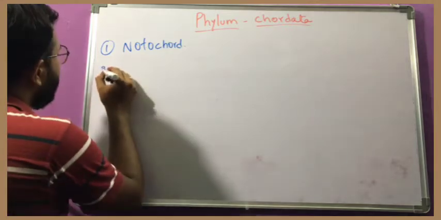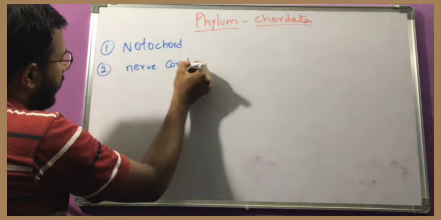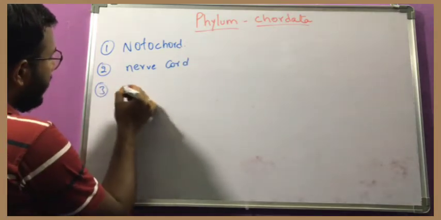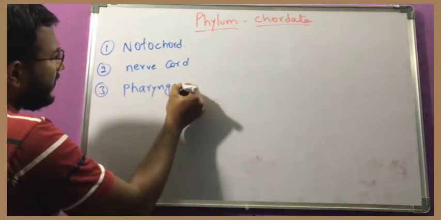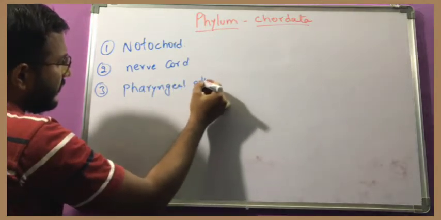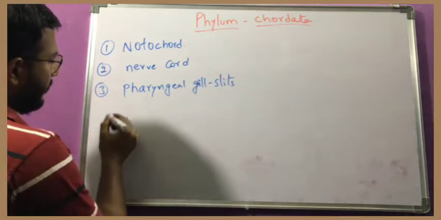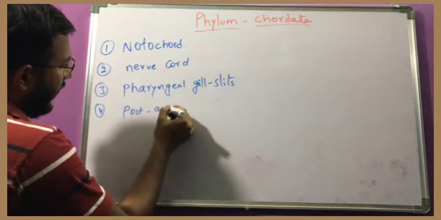The second one is nerve cord. The third one is pharyngeal gill slits. And the fourth one is post-anal tail.